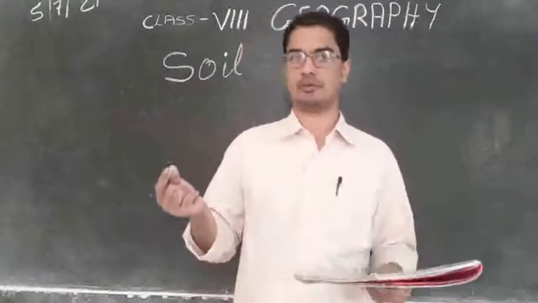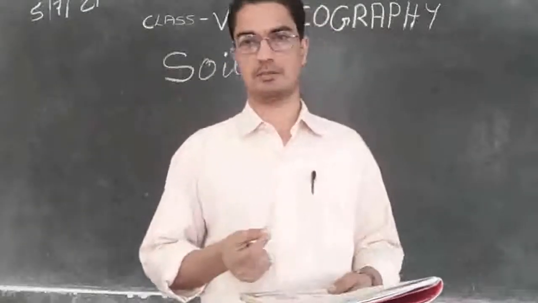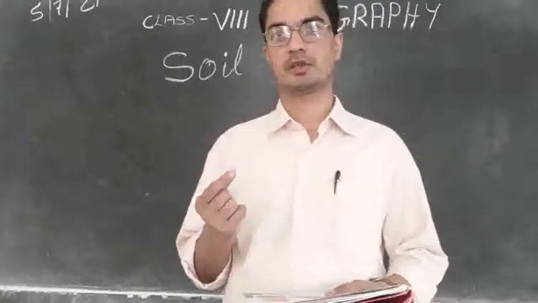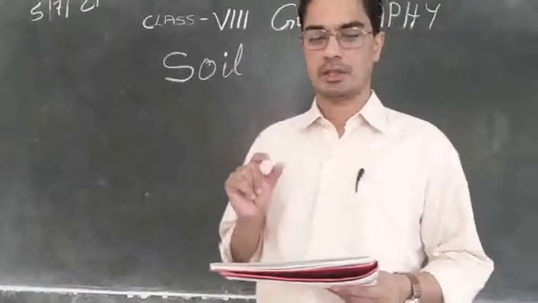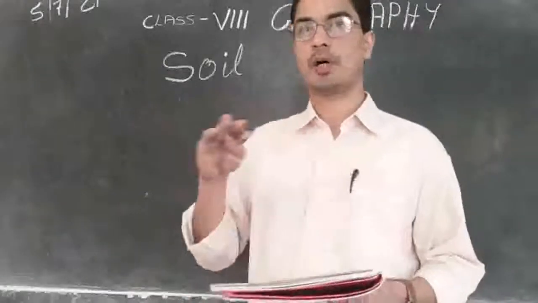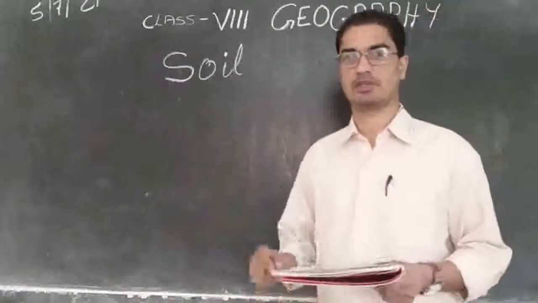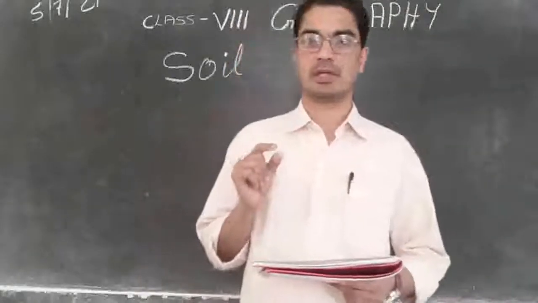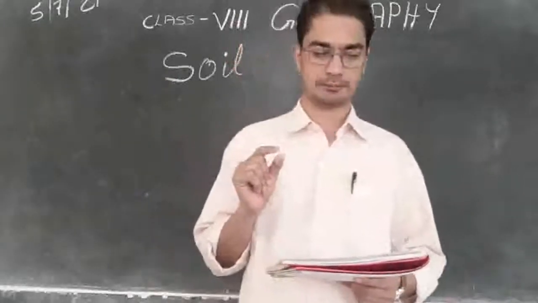So the soil, all of you know, is like small grains, small pieces, because the soil is formed by the powdering of the rock. That is why it looks like grains, small pieces. So that grainy substance covering the face of the earth, the top part of the earth, is called soil. You can underline what is soil. Can we say again the definition of soil? The grainy substance that covers the surface of the earth is called soil.